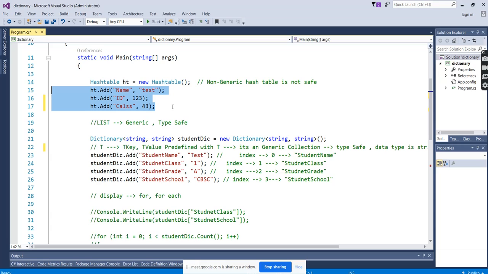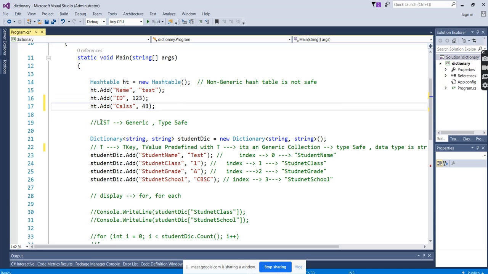Boxing and unboxing means conversions of object to string to object. So the data type is internally converting all the time. That's the reason we are not giving data types for the key and values in the hash table or even in the ArrayList. We just create the hash table and enter whatever values we want: integer, string, boolean.